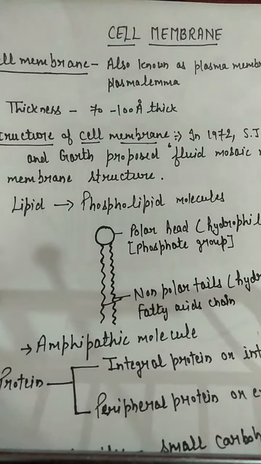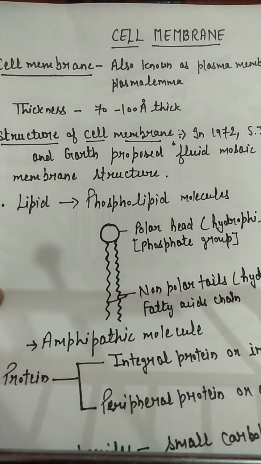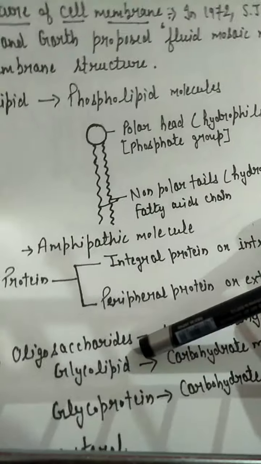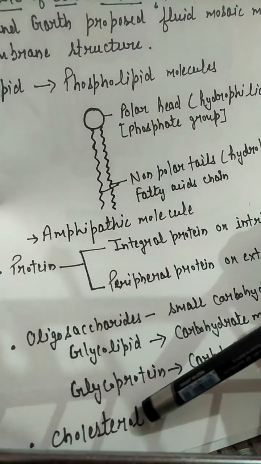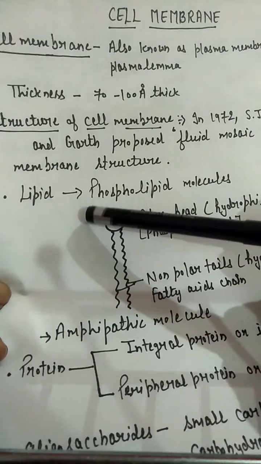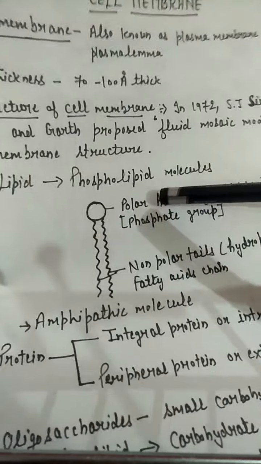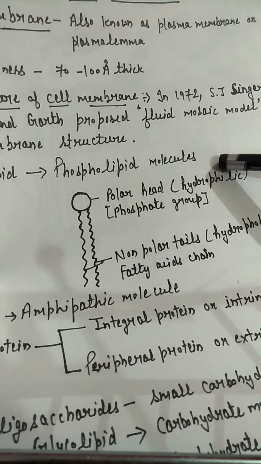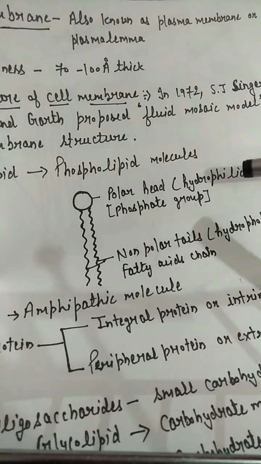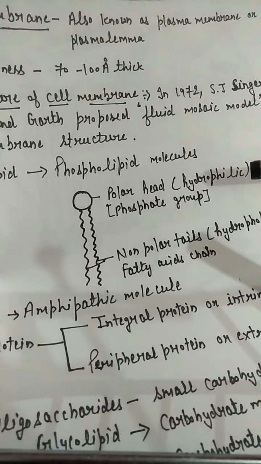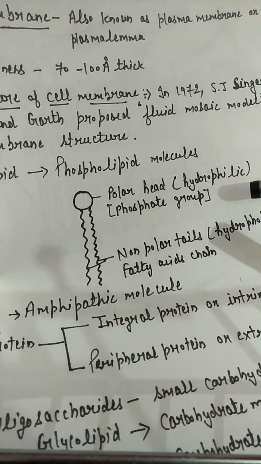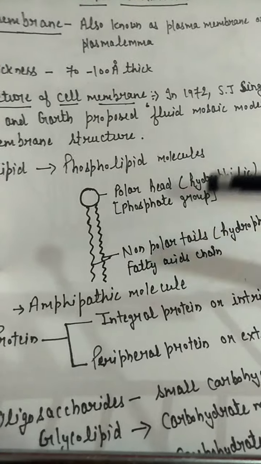We have studied in junior classes that the cell membrane is made up of lipids and proteins. Yes, it is made up of lipids and proteins, but a few other structures are also present: oligosaccharides and cholesterol. So we will study them one by one. First is lipid. What kind of lipid is present in the cell membrane? That is the phospholipid molecule. These phospholipid molecules are present in two layers, and they form the matrix of the cell membrane. Because of this, the cell membrane is fluidy and viscous. It is not hard, it is not solid.